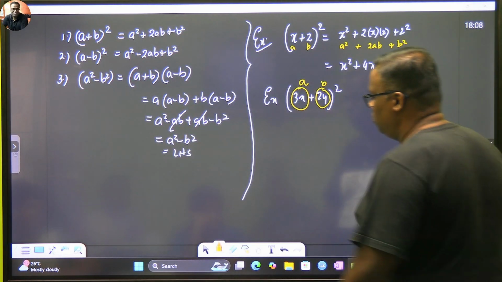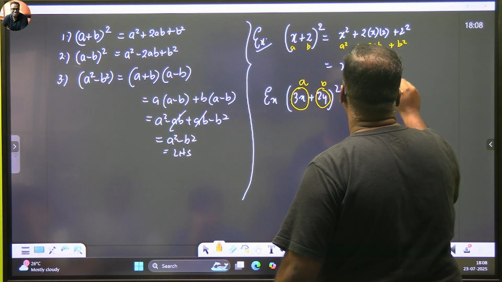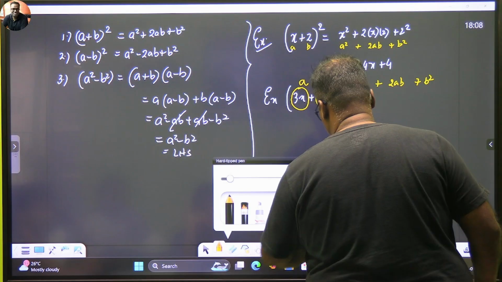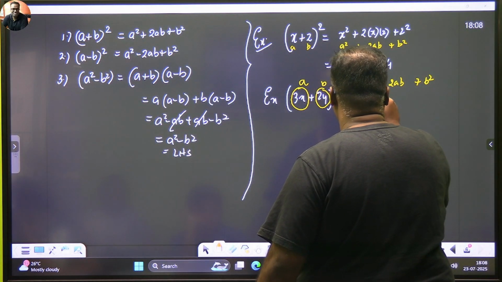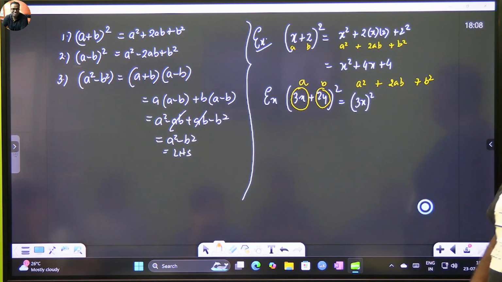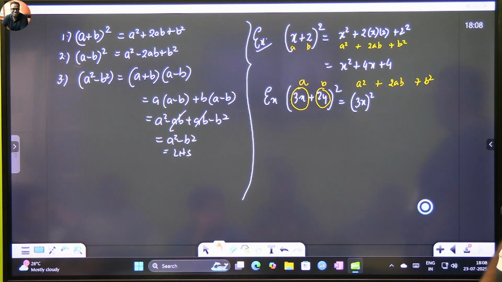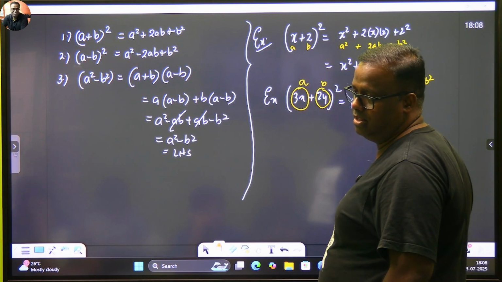Now what does your formula say? Your formula says that you should go up as A square plus 2ab plus b square. Now you should be very careful here. My A is now 3x whole square. What children do? They will write 3x square. No, it will be 9x square. Have you understood? The entire 3x is my A.